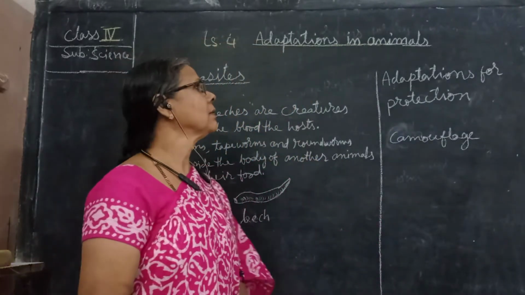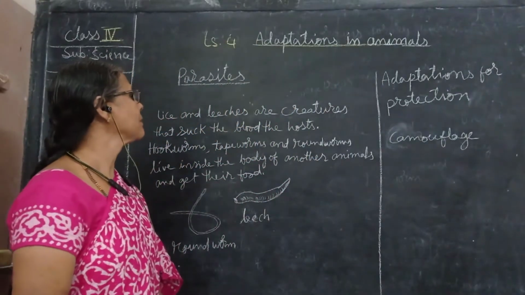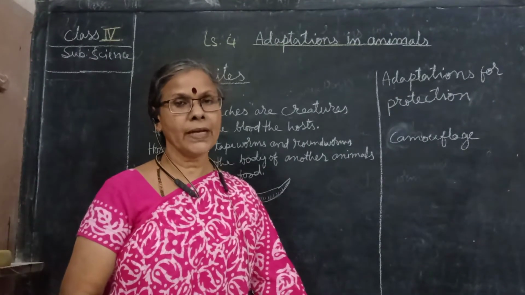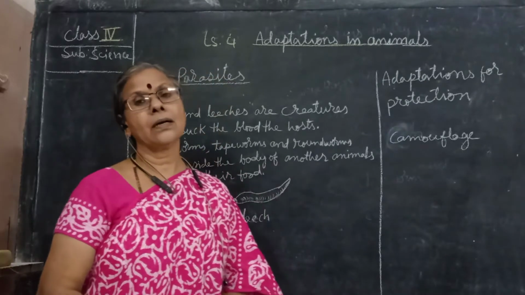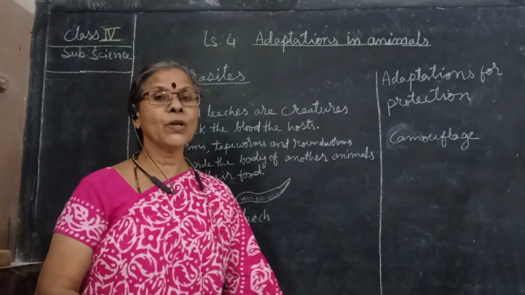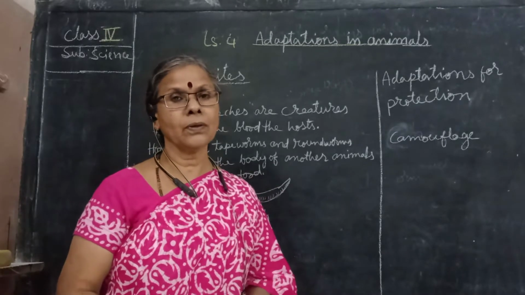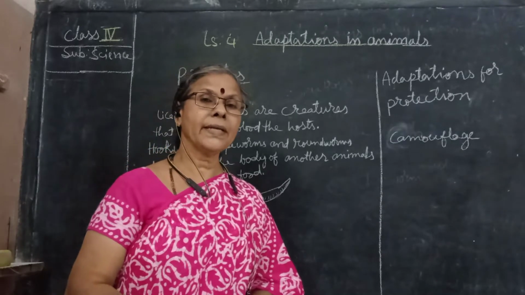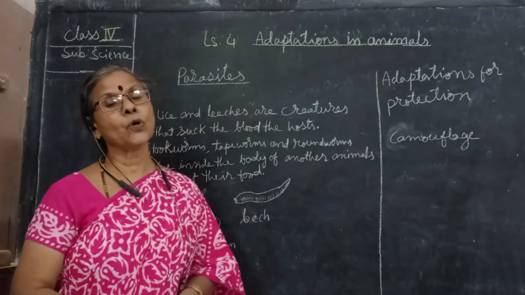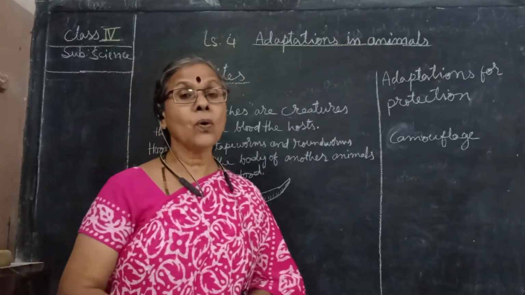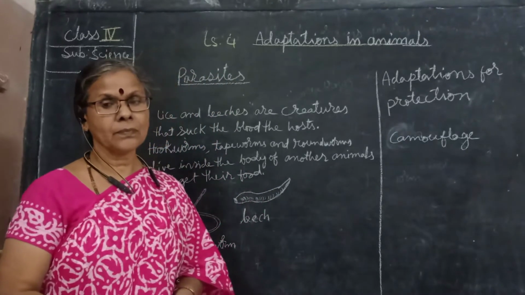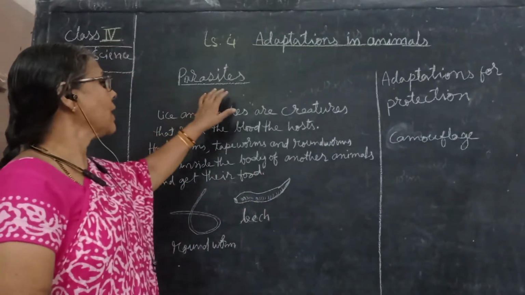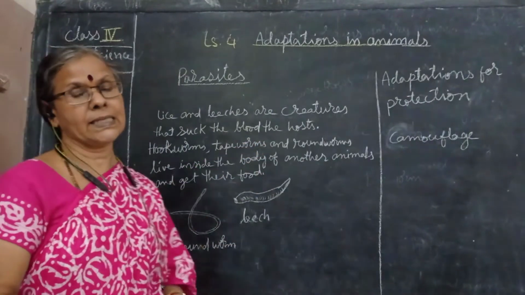Continue the lesson. Lesson number 4, adaptations in animals. We have learned the groups of animals. Do you remember? Those are herbivores, carnivores, omnivores, and scavengers. In the third class we read three groups of animals, but here in fourth class we are reading four groups of animals, and one more group of animals, those are the worms, parasites.